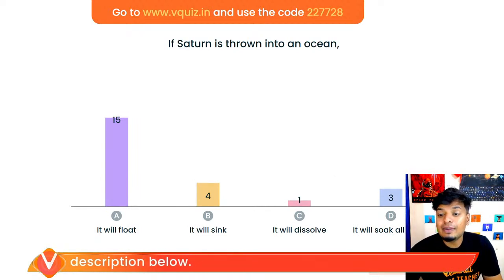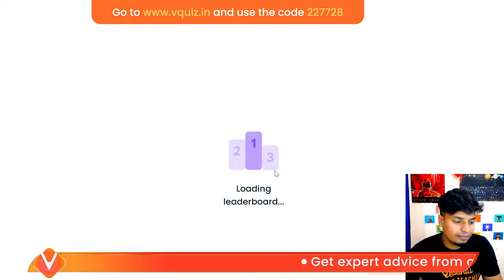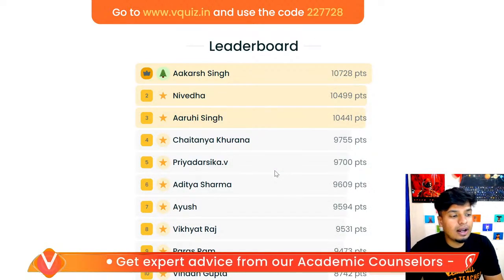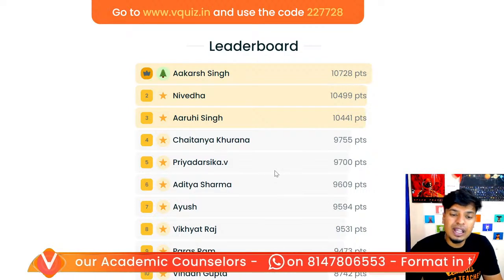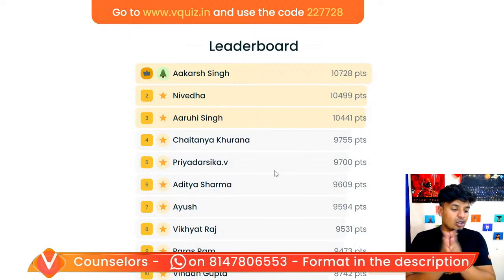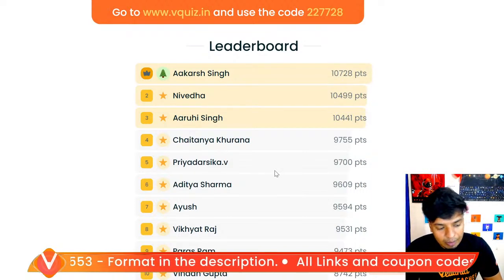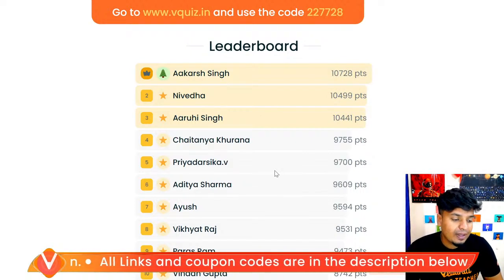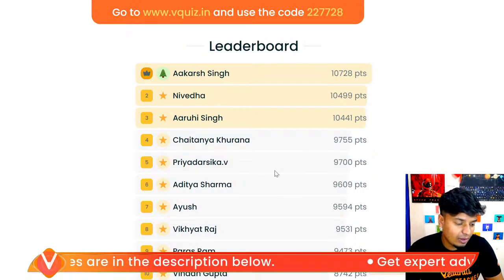So yeah, it will float because Saturn's density is very low compared to water. Okay, it is not possible, but hypothetically. Akarsh, Niveda, Aruhi, Chaitanya, Priyadarshika, Aditya Sharma, Ayush, Vikyat, Paras and Vihan. Great job, people. Saturn has the least density among all the planets and the only one with density lower than water. So, it will float in our imaginary ocean. Correct.